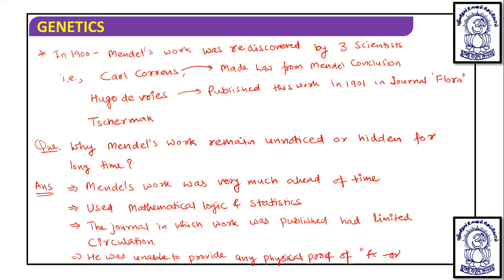Any physical proof of factor means gene. Means where these genes are located, he was not able to answer this question. So because of this, the majority of people were not sure about his work.